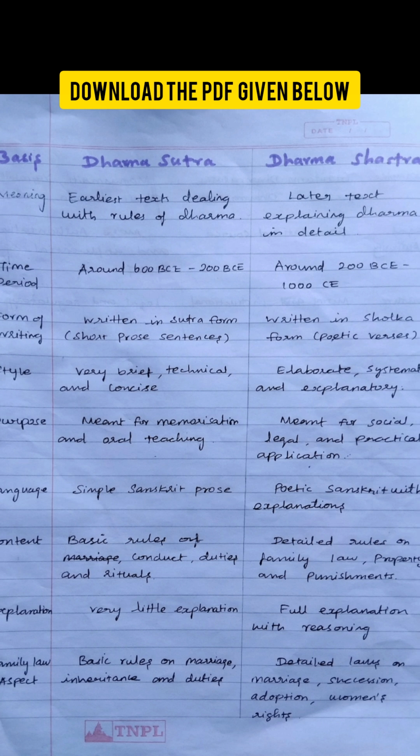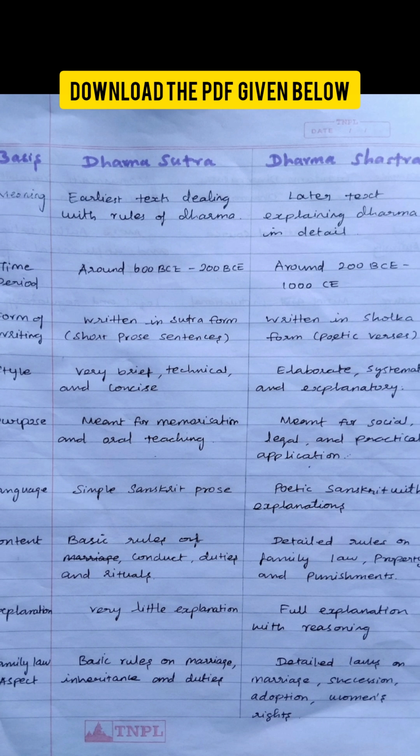First, let us see Dharma Sutra. Dharma Sutra is the oldest text of Hindu law. It was written in very early times. It gives rules in short sentences and does not explain the rules in detail. For example, it tells the rules about marriage and family duties in one or two lines.